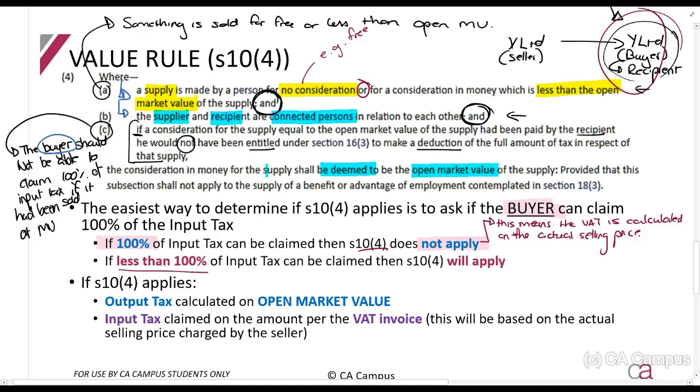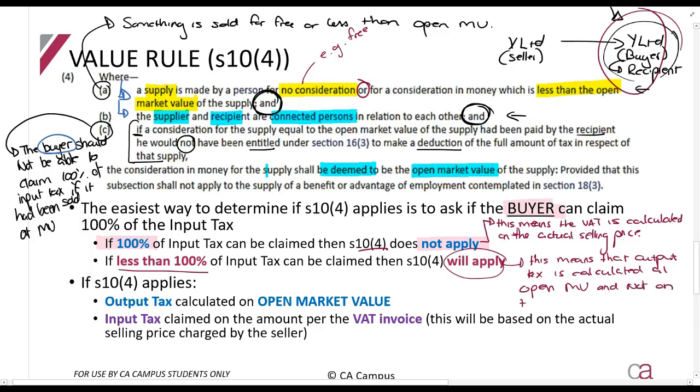If the buyer can claim less than 100%, then section 10.4 will apply. This means that output tax is calculated at open market value and not on the actual selling price.